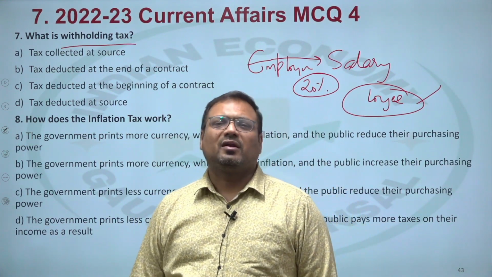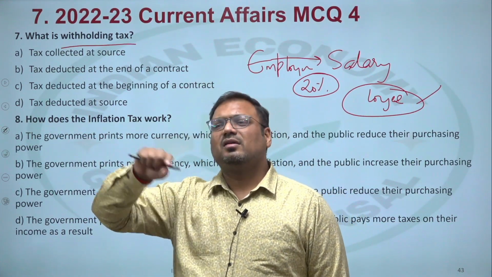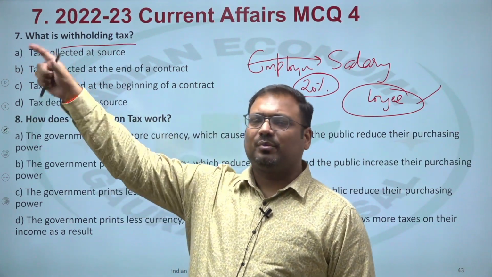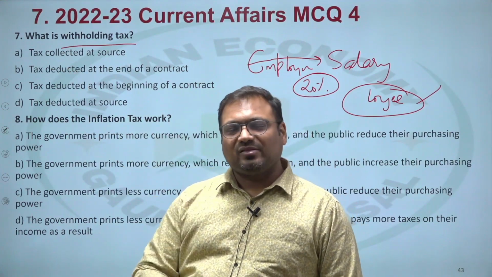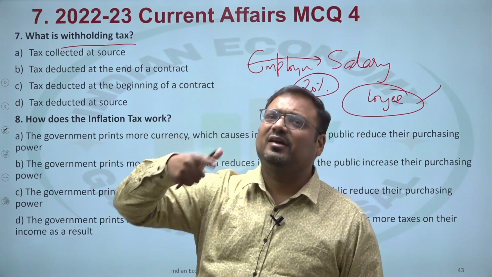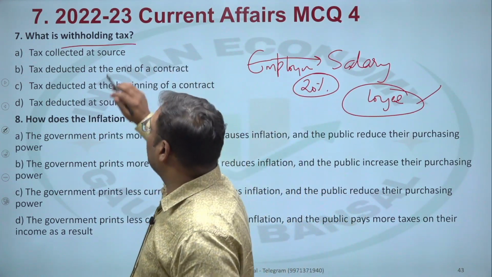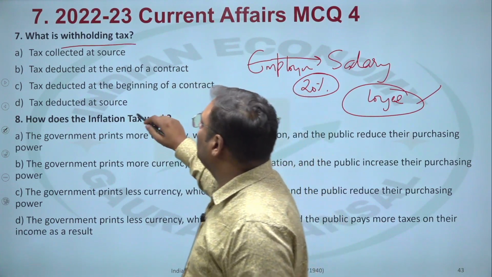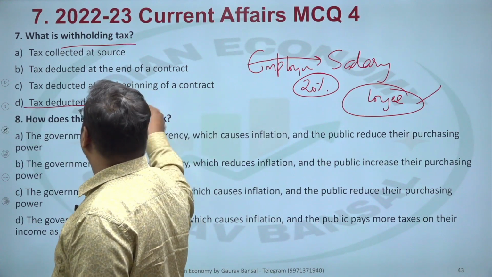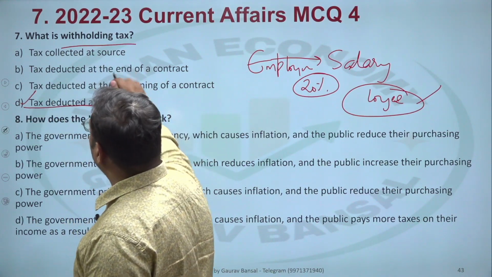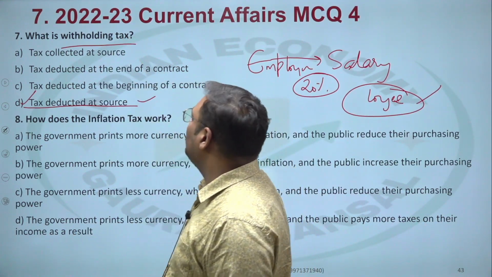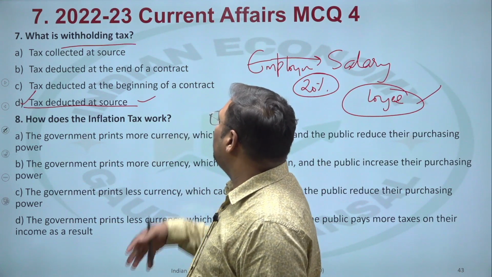When I try to pay my income tax at the end of the financial year, then in my income tax statement, it will show that already this much tax is paid in my name. If my tax liability is less than that, I can even get a refund of that money. So the government is holding that amount for us. So that is withholding of tax. In this case, it is simply TDS. Even TCS is also correct, by the way, but TDS is the most standard term we use with withholding of tax. If both are there, we should be using D. Otherwise, A didn't have anything wrong.